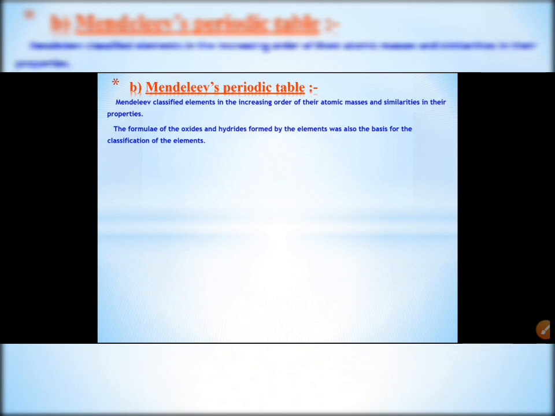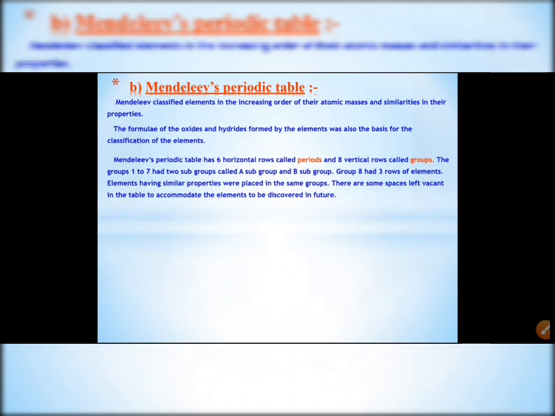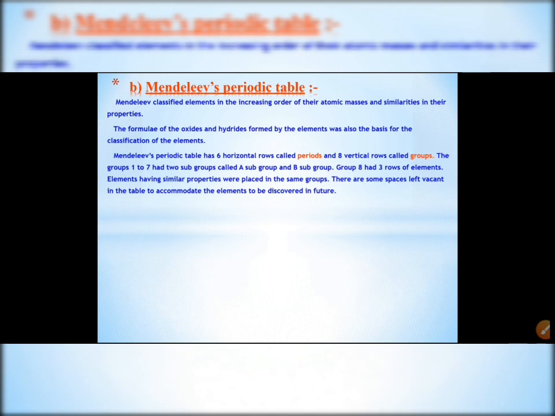Then the formulae of oxides and hydrides formed by the elements were also the basis for classification. Mendeleev selected hydrogen and oxygen as they are very reactive and form compounds with most elements. The formulae of the hydride and oxide formed by an element were treated as one of the basic properties of an element for its classification.